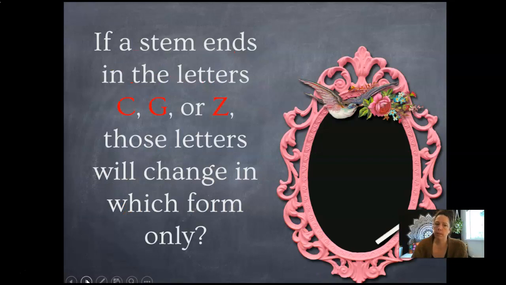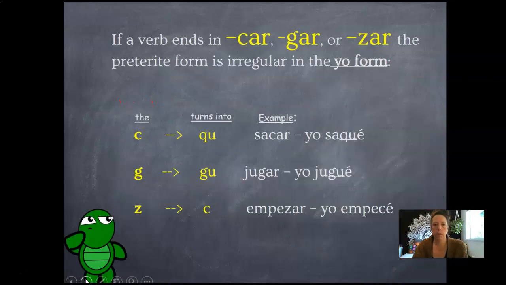So if a stem ends in the letters C, G, or Z, that means it's a cargar verb. Those letters will change in which form? This is important. They don't change everywhere, right? The spelling only changes in the yo form. All right, so it has that irregular yo form. It's just a summary slide, right?